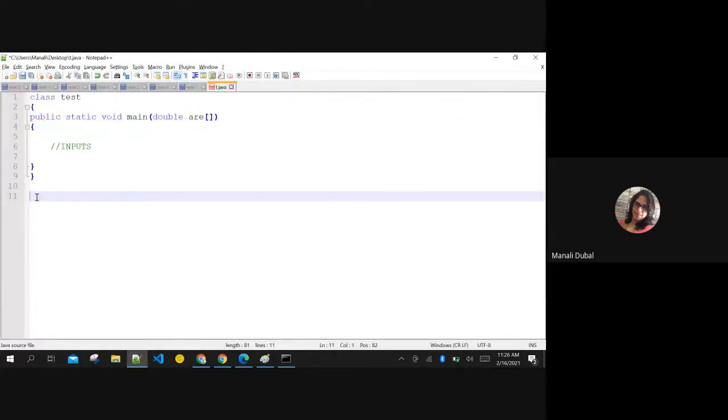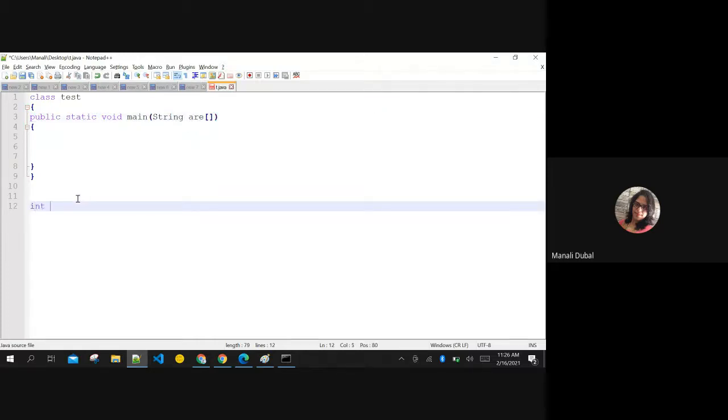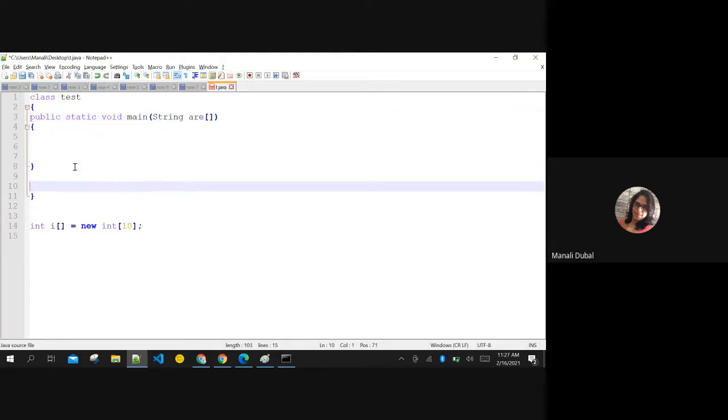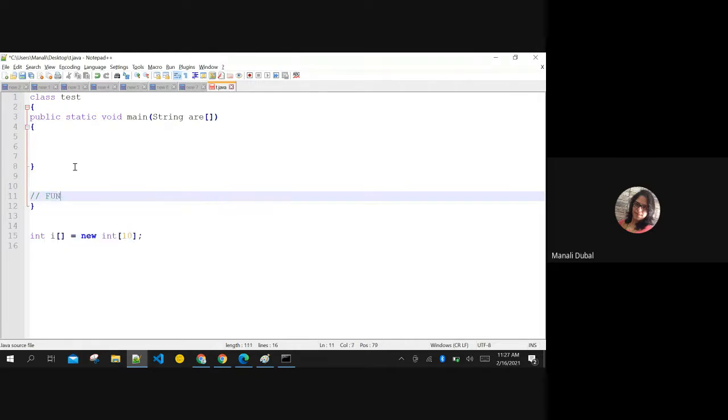Now, for example, this is definitely of type string. Arguments are of type string. Now, this is an array, right? We are not mentioning any size of this array. Are we mentioning any size here? If you were to create an array in Java, then you have to allocate fixed memory, right? This is the way you create the array. But when you are passing arguments, anywhere and in any function, we'll see this more. Keep it in your pocket. We'll see this more in functions.